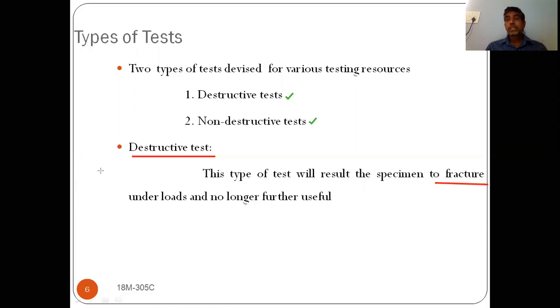So what is the first one? Destructive test, and the second one is non-destructive test. In destructive test, we are going to fracture the component to find out the mechanical properties. So we are unable to use it again. That means reuse is not possible.